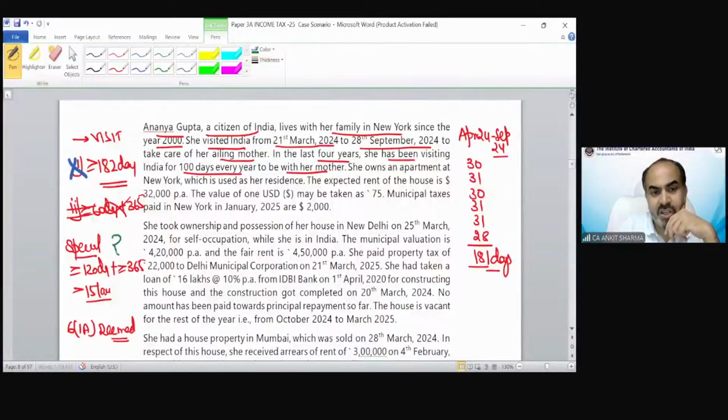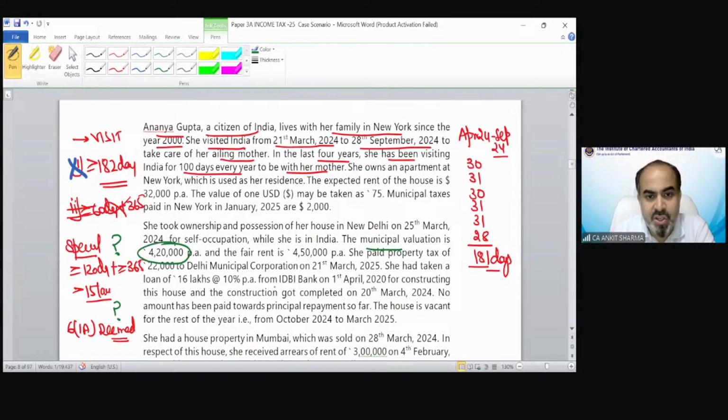Either this condition could be fulfilled or this condition. For applying these conditions, we have to see whether her income is exceeding 15 lakh rupees or not. For that purpose, we have to see the income information on a random basis. If I check, you can see the municipal valuation of properties 4,20,000, which is from India. The expected rent of the house was for the house outside India, so we cannot consider it, of course.